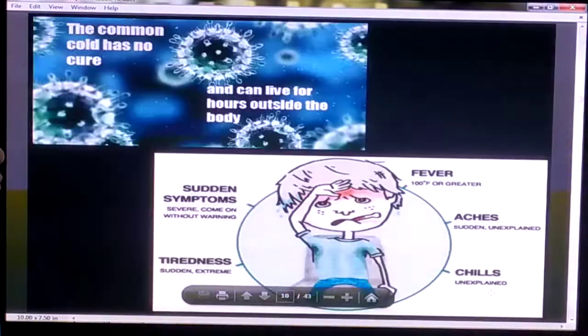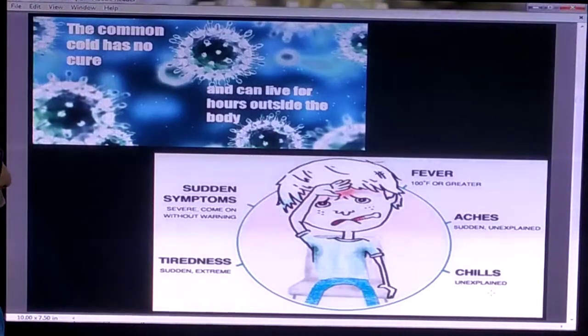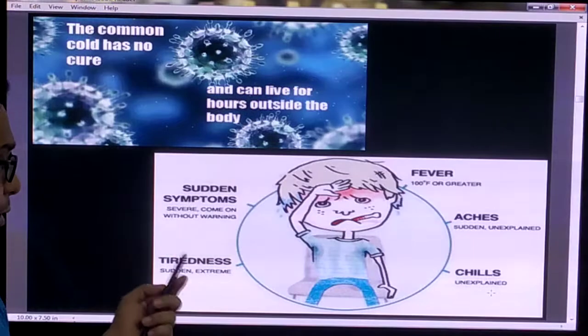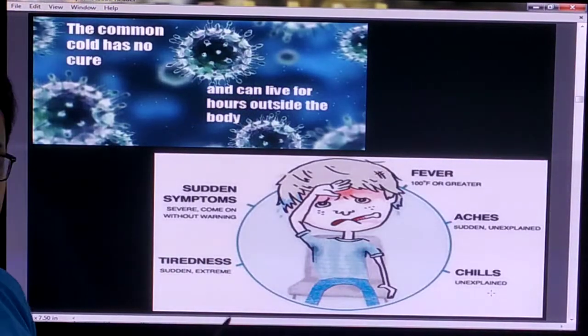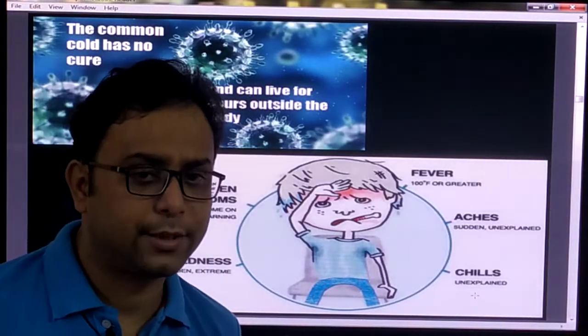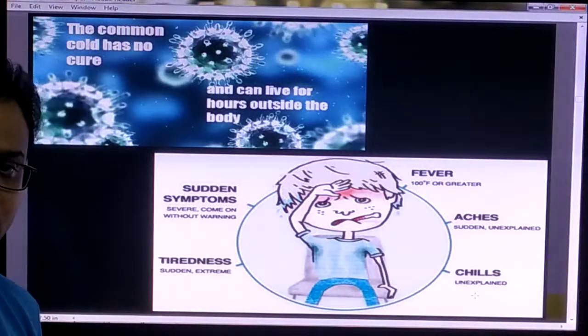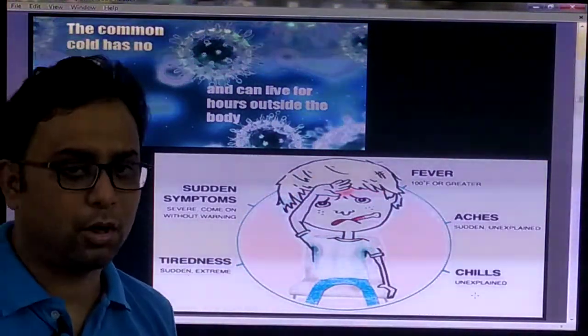Second one, common cold, that means fever, some chills, some tiredness is there, but after 3 or 4 days when you take some rest, all these problems are solved.